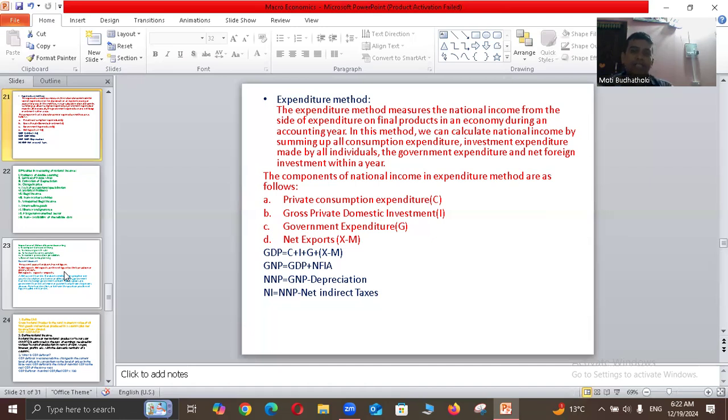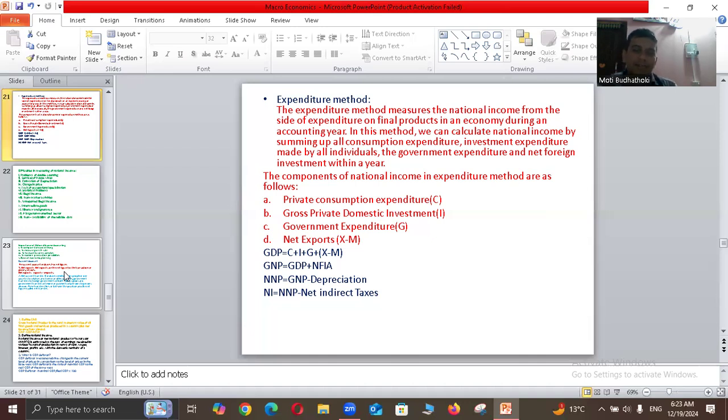In this way, GDP is equal to C plus I plus Z plus X minus M, and GNP is equal to GDP plus NFIA. Similarly, NNP, net national product at factor cost, is national income. NNP means GNP minus depreciation, the total value of national product minus the value of depreciation of investment.